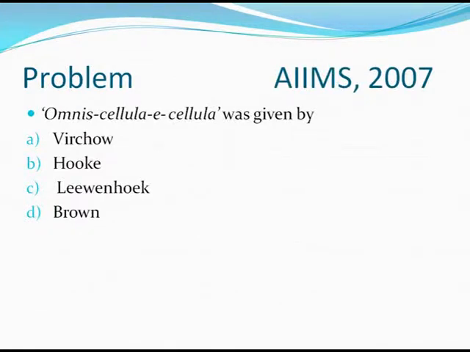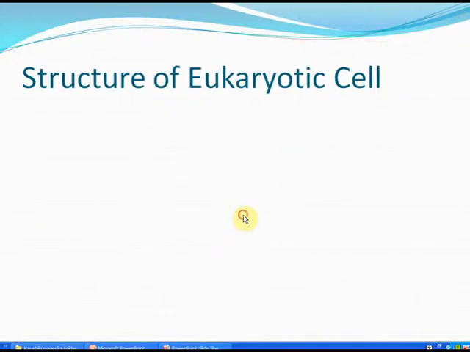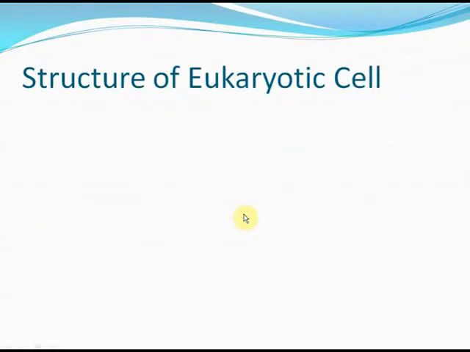Now let's answer this question. It was asked in the AIIMS Entrance Examination 2007. Omnis cellula e cellula was given by Virchow, Hooke, Leeuwenhoek or Brown, and the correct answer is Rudolf Virchow. Let's study the structure of a eukaryotic cell.